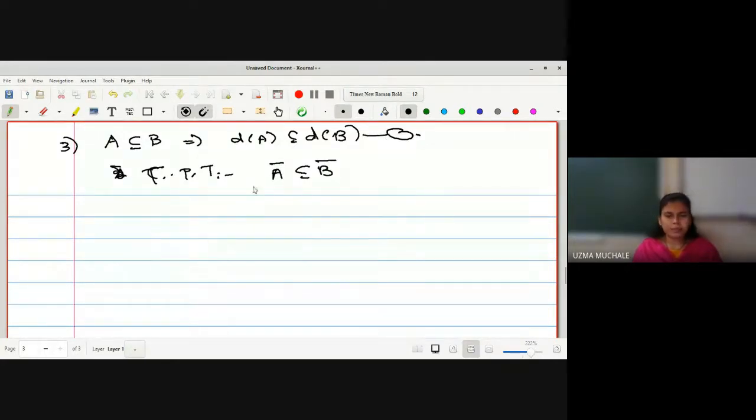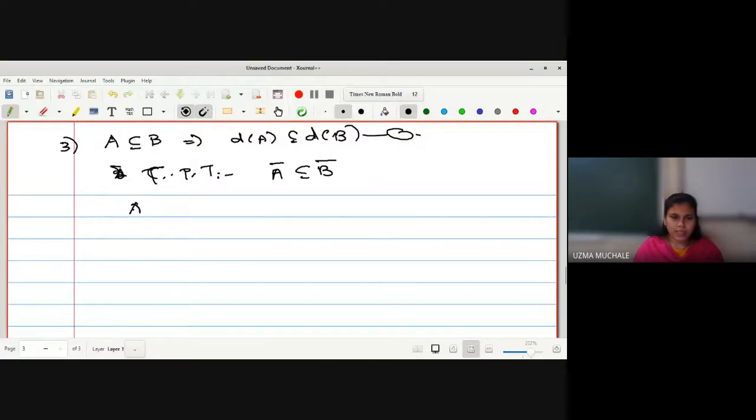All the properties which we have seen up to now, we have to make use of in proving that A bar is a subset of B bar. Now before going to that, how to prove this one? First, we know only that A is a subset of B. With the help of the properties of the derived set, we know D of A is a subset of D of B.